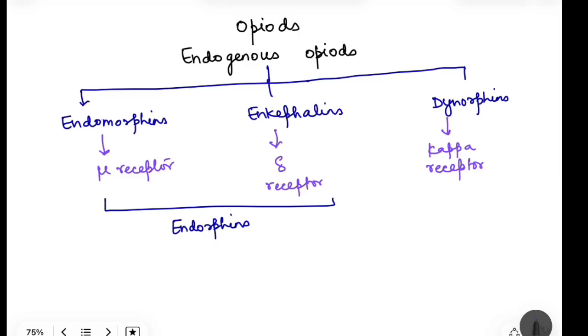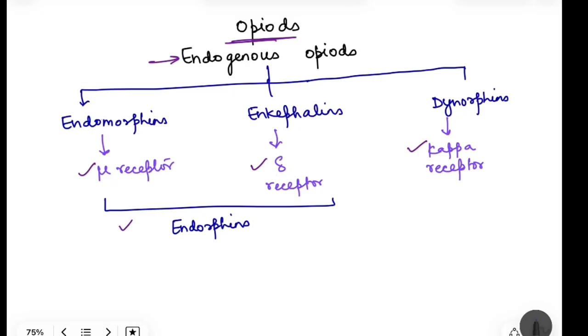So what are opioids? Opioids are chemicals which are used basically for analgesia for pharmacotherapy, and these chemicals cause analgesia without loss of consciousness. However, these opioids are also present as natural ligands in the body for certain receptors, that is mu receptor, delta receptor and kappa receptor, and these natural ligands which are present in the body are known as endogenous opioids. So broadly, these endogenous opioids consist of three different types of chemicals, that is endorphins.